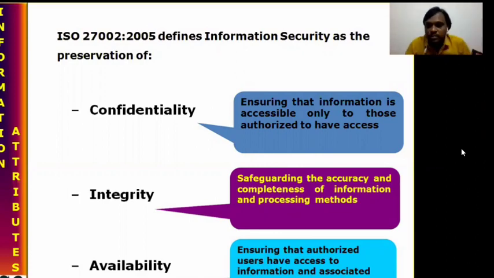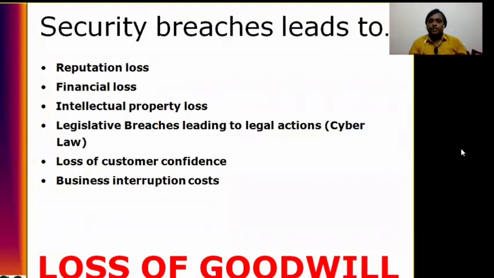So here there will be two persons. Ramu belongs to their organization and Raju belongs to the hacker. And instead of Ramu, Raju will get permission to access the confidential data. That kind of thing can happen if there is loss of integrity. And coming to availability, instead of the accountant and the respective customer having availability to access data, what happens, we already discussed. So these things can happen without confidentiality, without integrity, without availability.